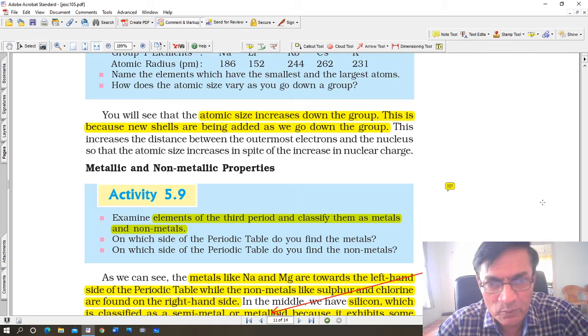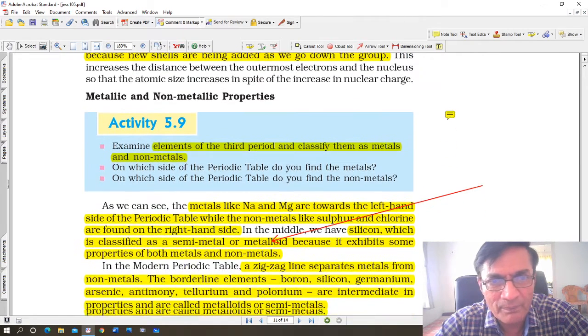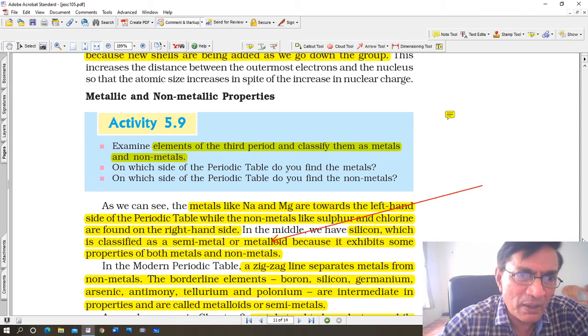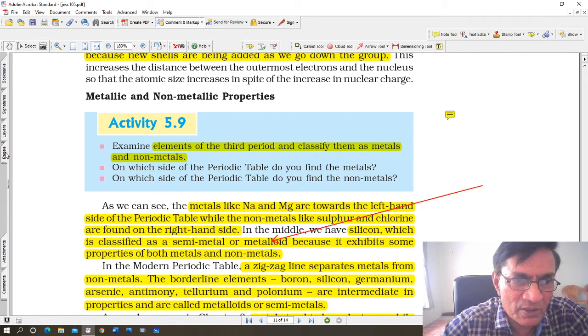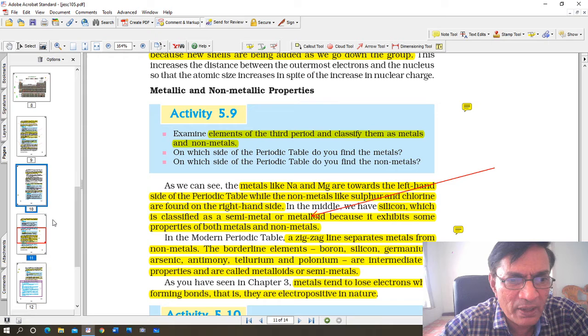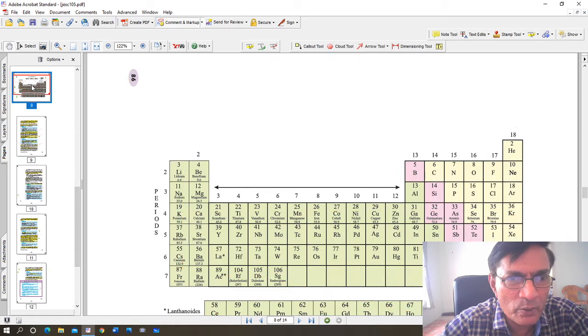Okay, then we come to the metallic and non-metallic character of elements in the periodic table. Now if you look at the periodic table, again we need to have a look at it. Just to get back, because the periodic table is most important, so we are going to get back to it every time.